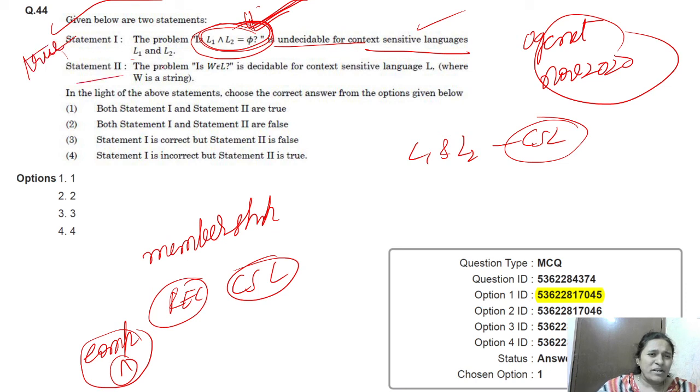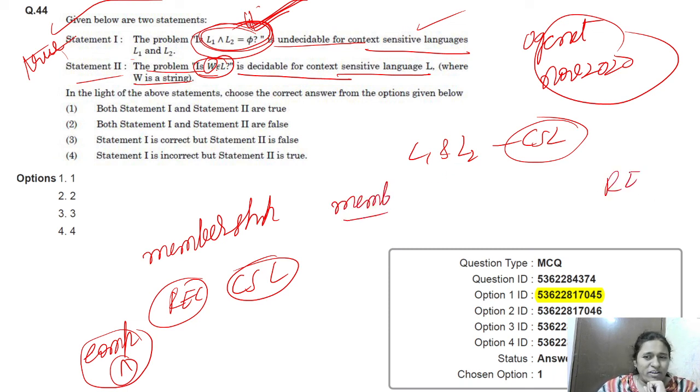And the second statement: the problem is W, that means it is a membership problem. This string belongs to L is decidable for context sensitive language L, where W is a string. Yes, right. The membership problem is decidable for everything except recursively enumerable languages. It is decidable for regular, DCFL, CFL, CSL, and recursive.